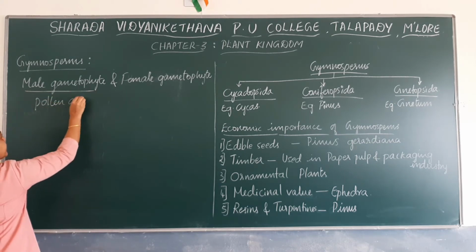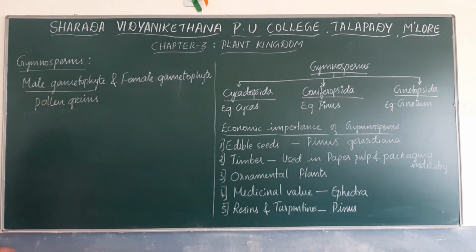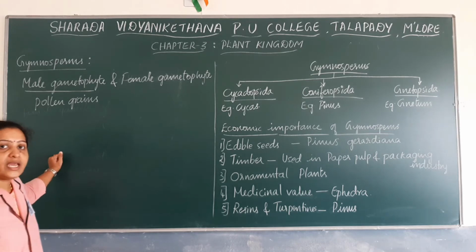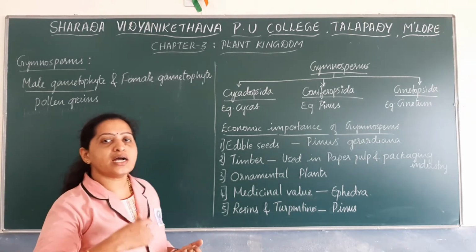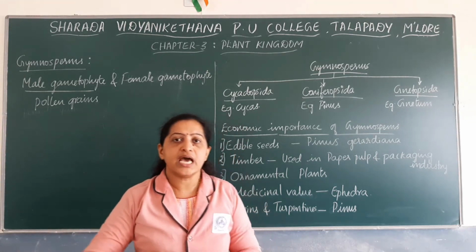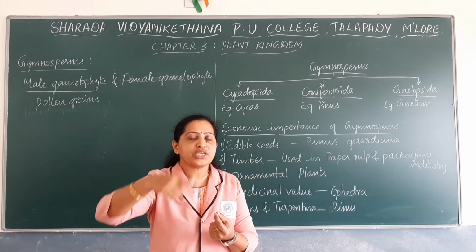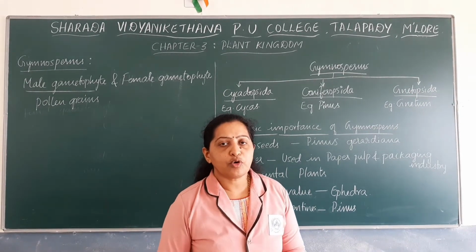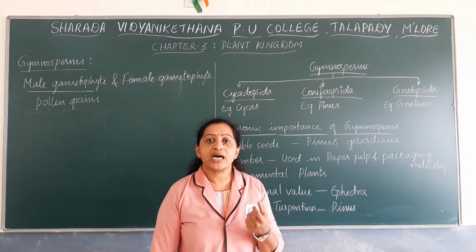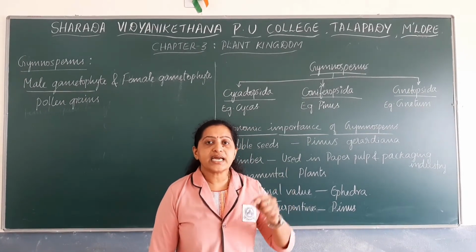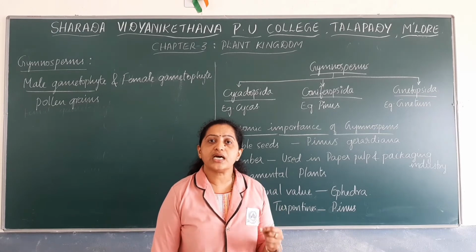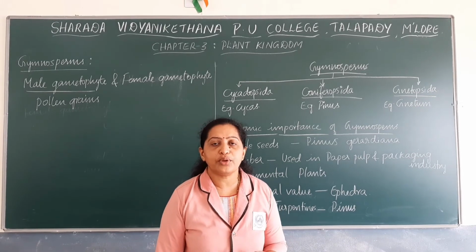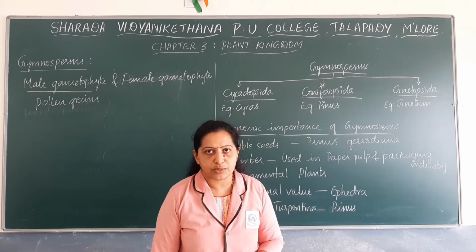So pollen grains are the male gametophytes, which are highly reduced structures having a limited number of cells. The same way, the female cones have a large number of megasporophylls. Megasporophylls are arranged around the axis, and each megasporophyll has megasporangia, and inside the megasporangia there are megaspore mother cells which undergo meiotic division to form megaspores.